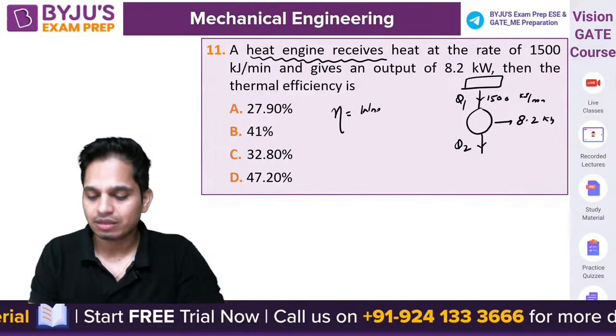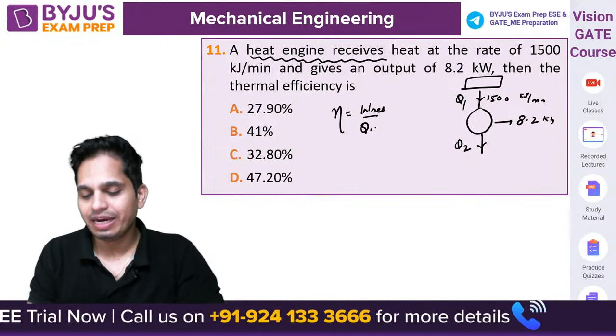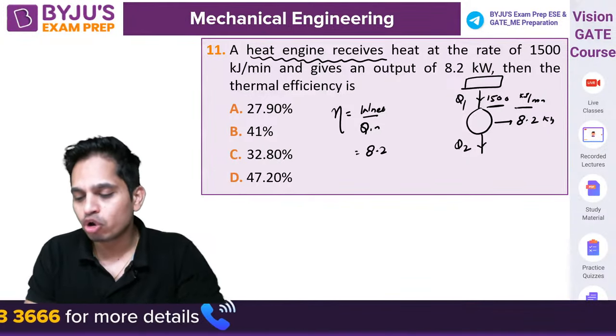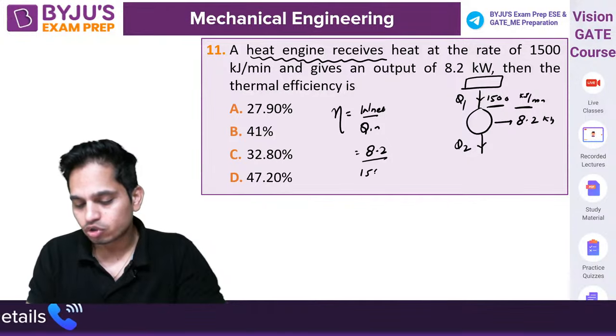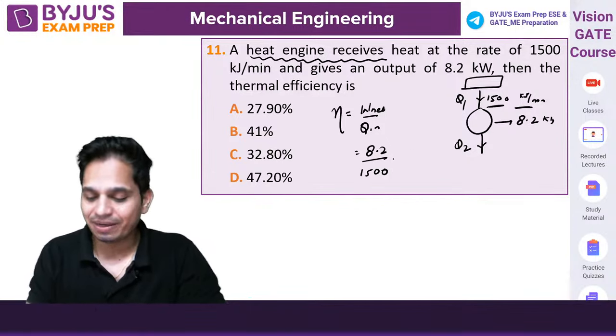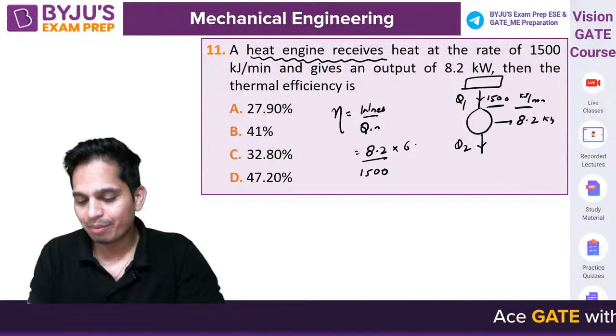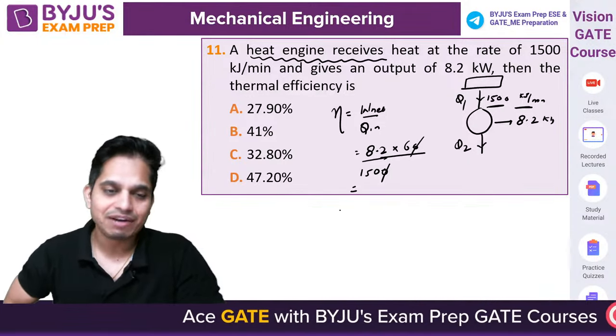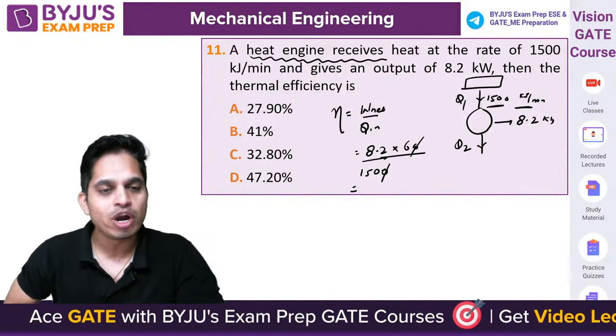Network by heat input. Network is 8.2 and this is 1500 kilojoule per minute. So I need to divide it by 60. The 60 will come here, this will get cancelled. What is the answer? 32.80.